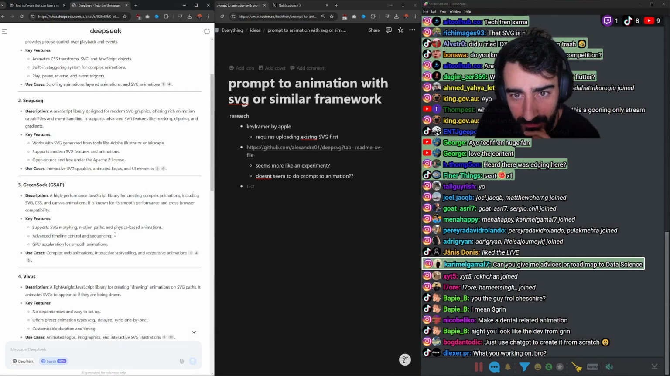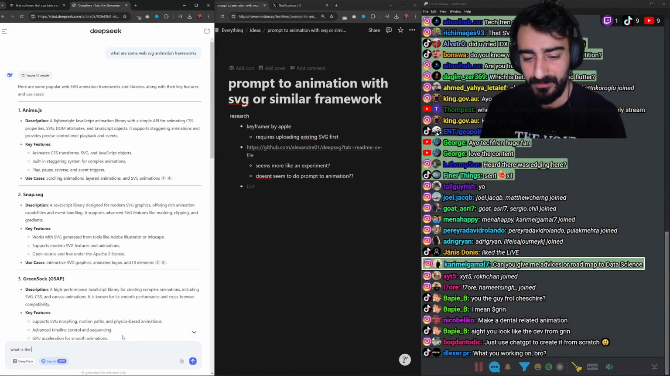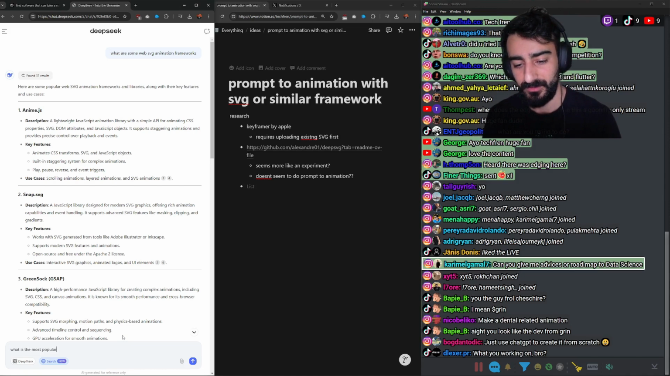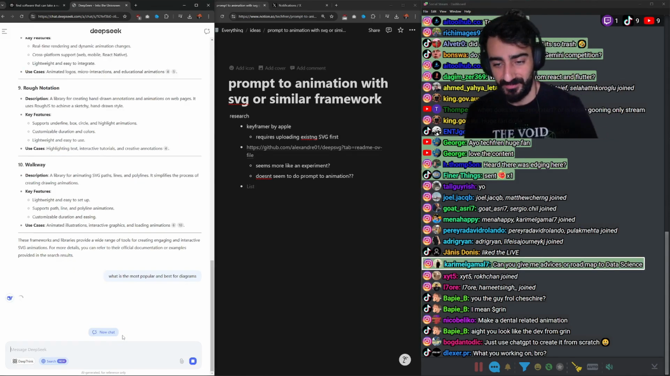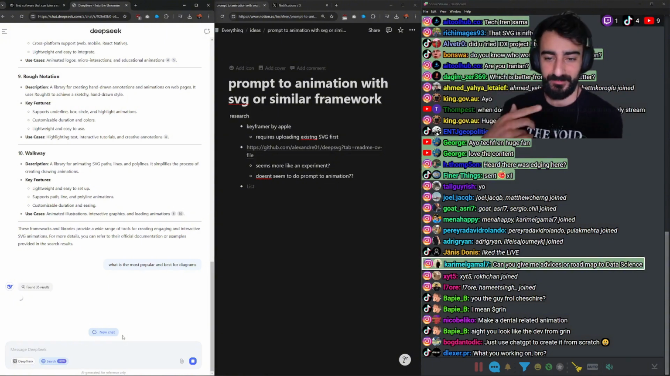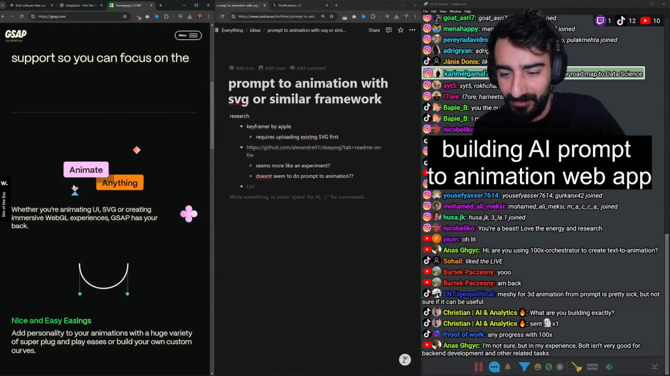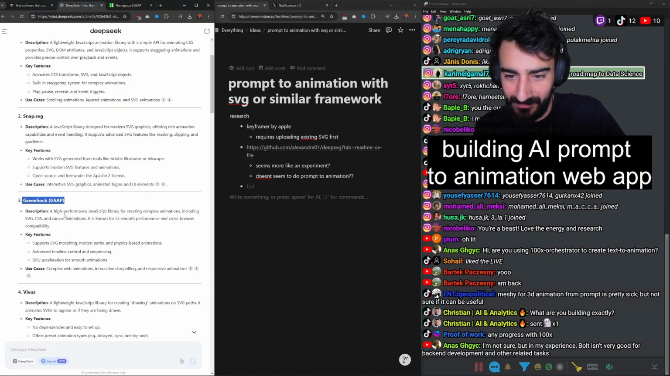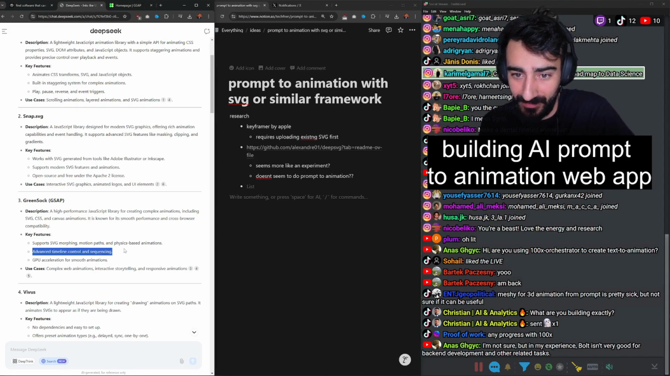These all could be pretty good. I kind of want to know what is the most popular and best for diagrams. Let's search that. I wonder if it keeps the context, probably. This one's cool, but it doesn't look as performant. Is that right? Oh, it says high performance. SVG morphing, that's pretty cool. Motion paths and physics-based, GPU acceleration, advanced timeline.